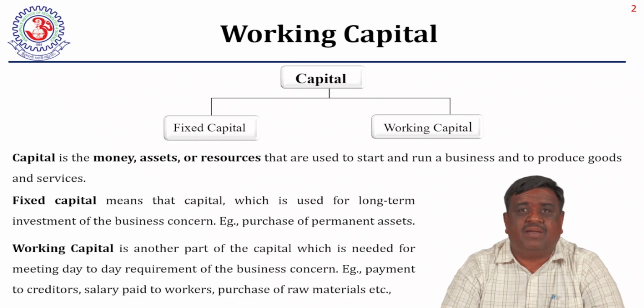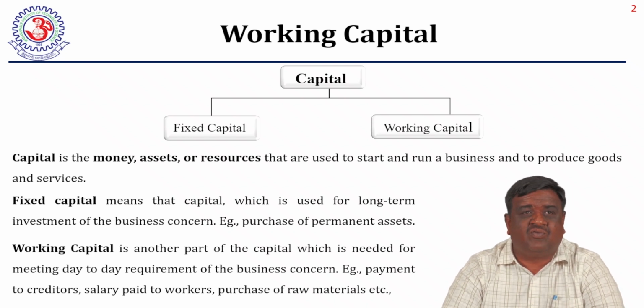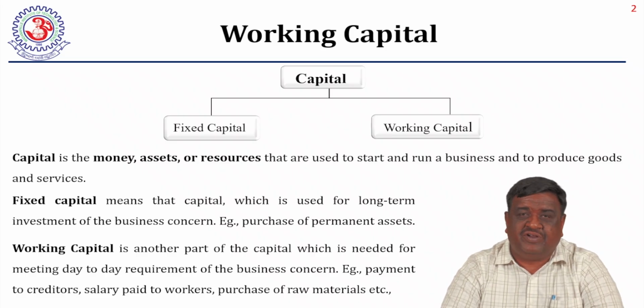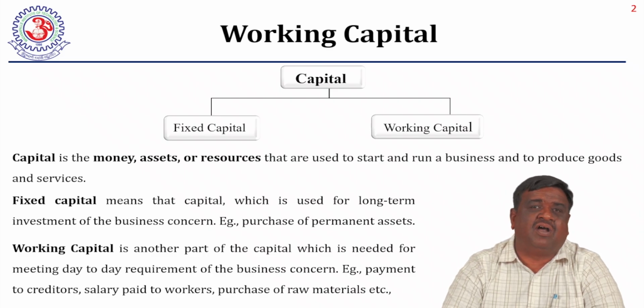At the same time, after establishing the organization and creating facilities for the production of goods and services, we want to run the business. Running the business means we want to purchase raw material, engage the labor force, and meet day-to-day expenses for conversion of raw material into finished goods, for selling, and for different activities in the organization.